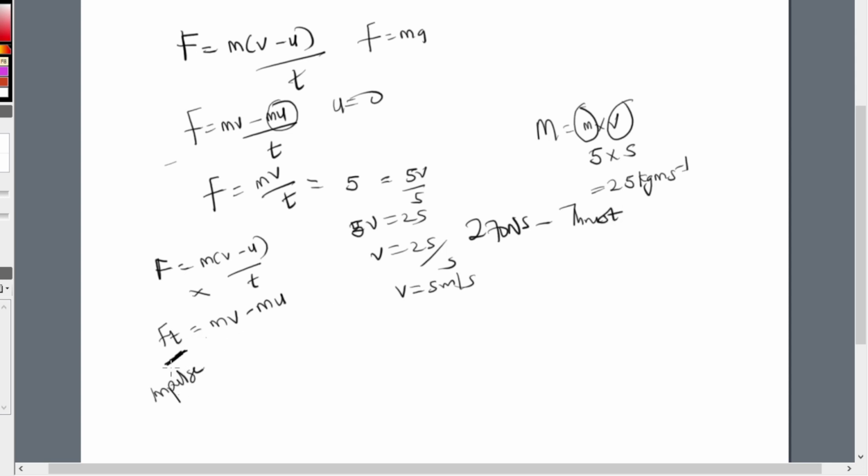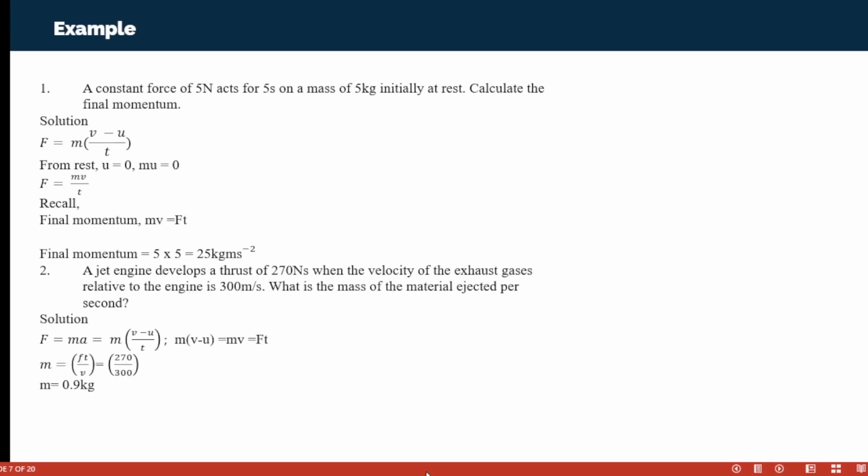Impulse is equal to force times time. So it's as if we're saying 270 is equal to mv minus mu. Let's check what we're asked to look for: the mass. We're given the velocity. A jet engine develops a thrust of 270 Newton seconds when the velocity of the exhaust gases relative to the engine is 300 meters per second. What is the mass of the material ejected?